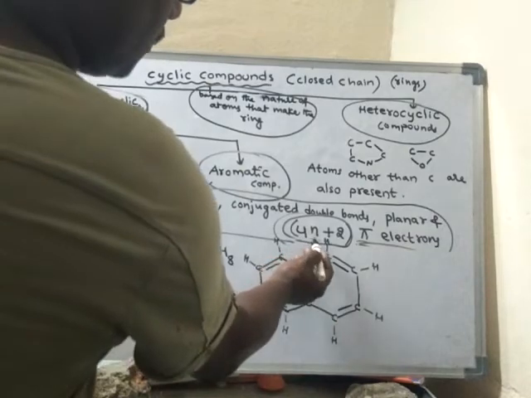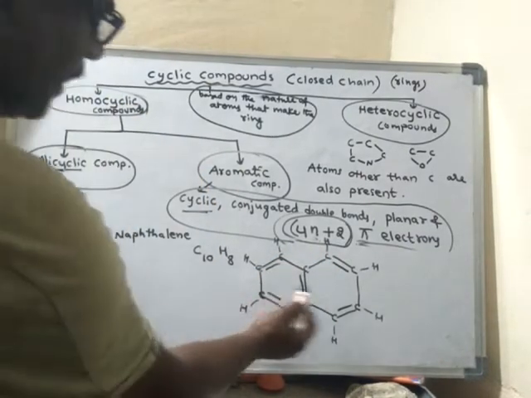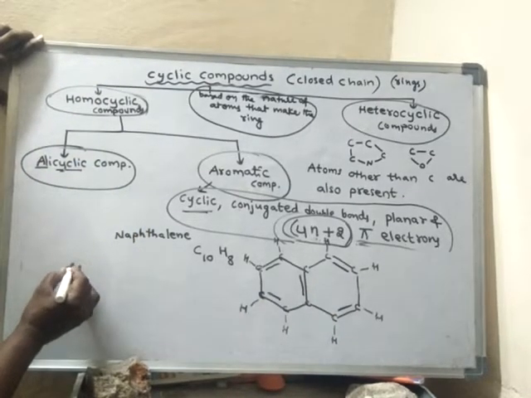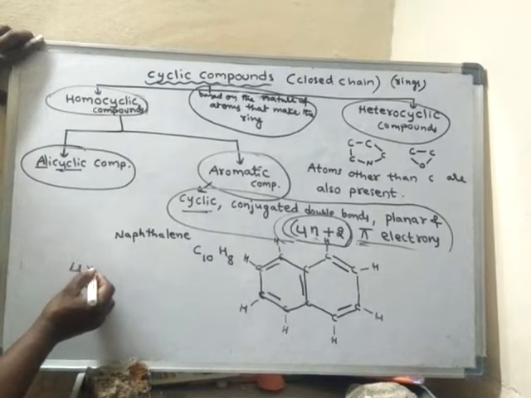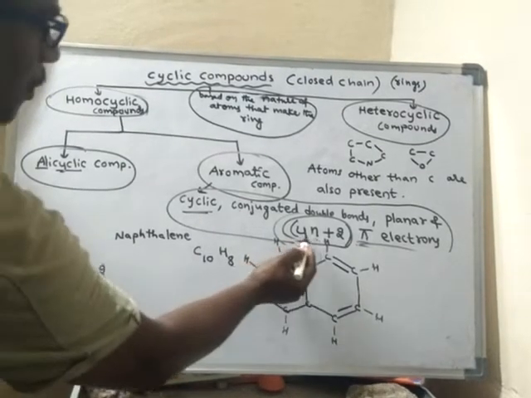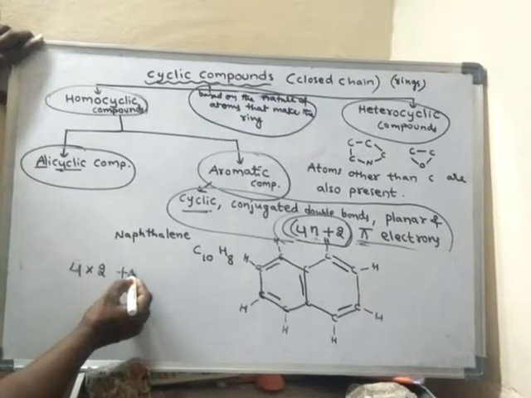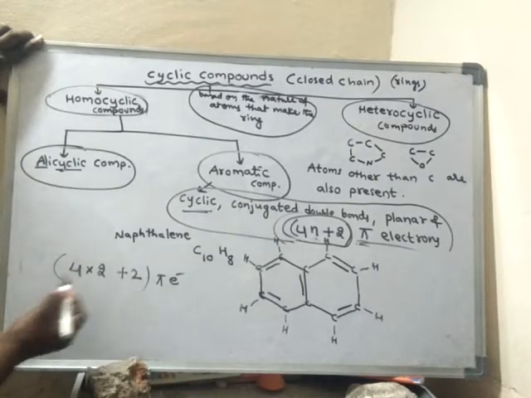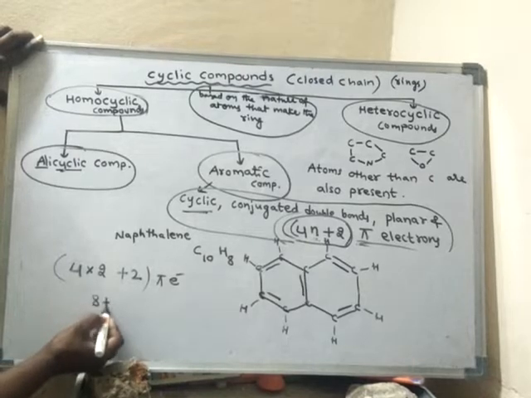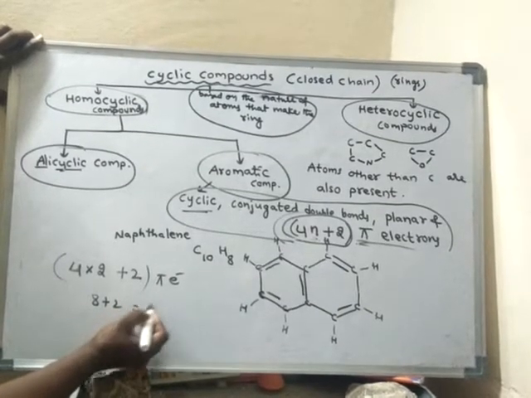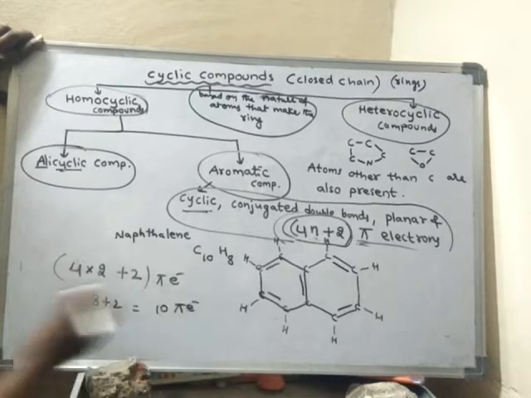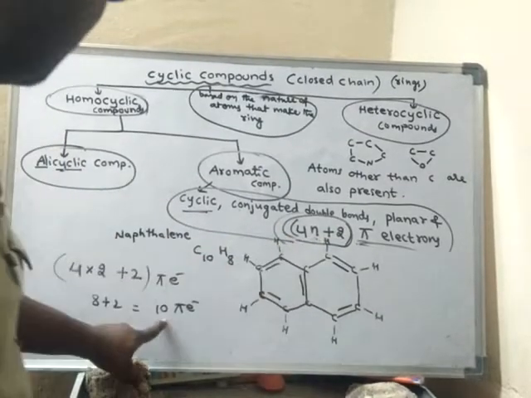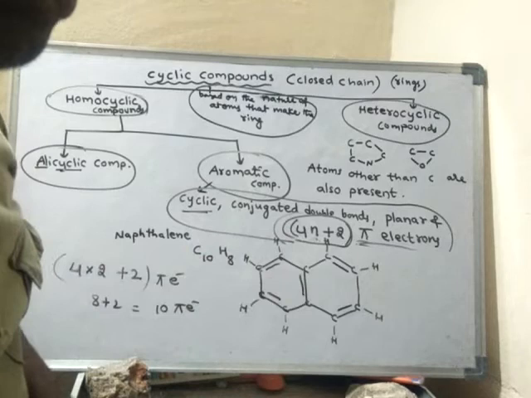What does n stand for? n stands for the number of rings. So how many rings are there? 2 rings are there. So 4 into 2, 4 into n plus 2. Okay, so these many pi electrons. So how many? 4 twos are 8 plus 2, is equal to 10 pi electrons. If there are 2 rings, then it should contain 10 pi electrons. Let us check whether 10 pi electrons are there or not.